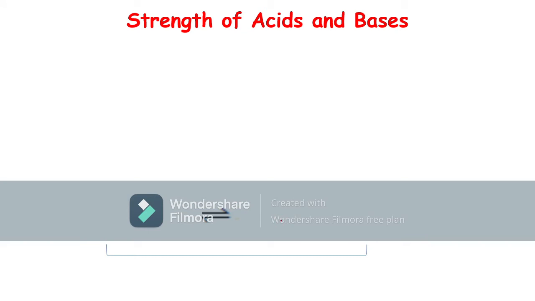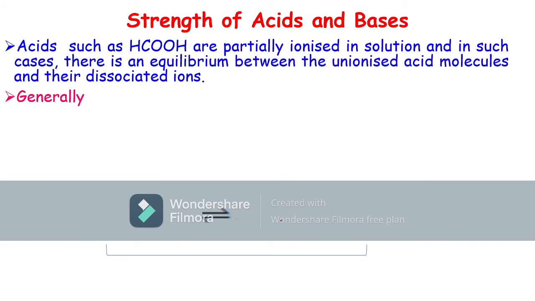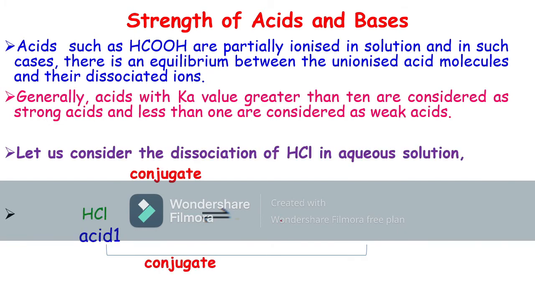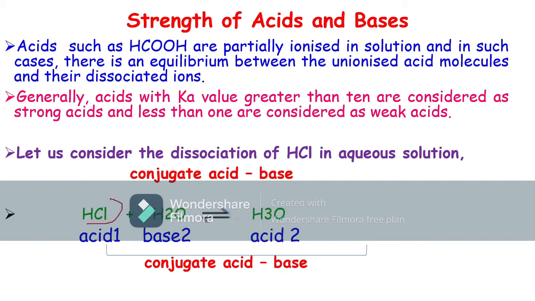Now let us consider the dissociation of hydrochloric acid in aqueous solution. Here we dissolve hydrochloric acid in water.